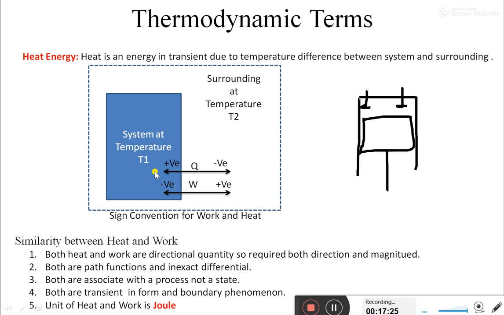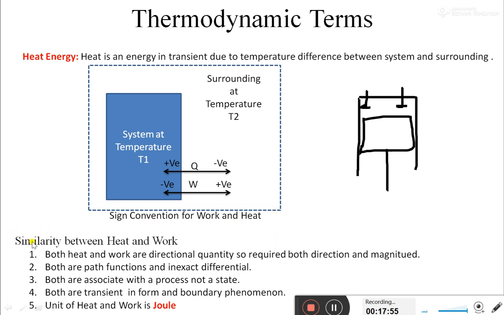Okay, so this is the sign convention. In simple words, when surrounding does work on the system, then it is negative. When the system does work on the surrounding, then it is positive. In terms of heat, when heat flows into the system from the surrounding, then it is positive. When heat flows from system to surrounding, then it is negative. Okay, very simple, need to remember it for the further numericals.